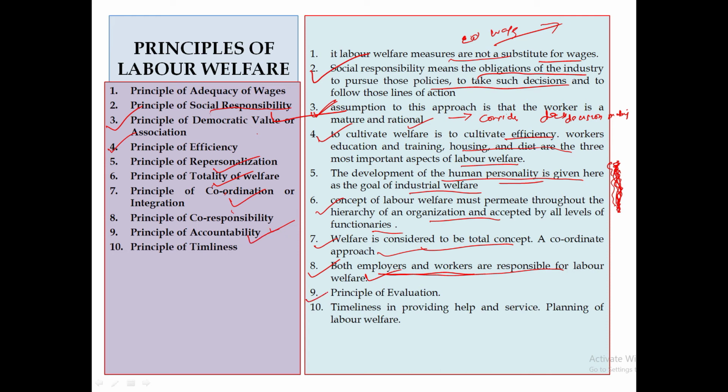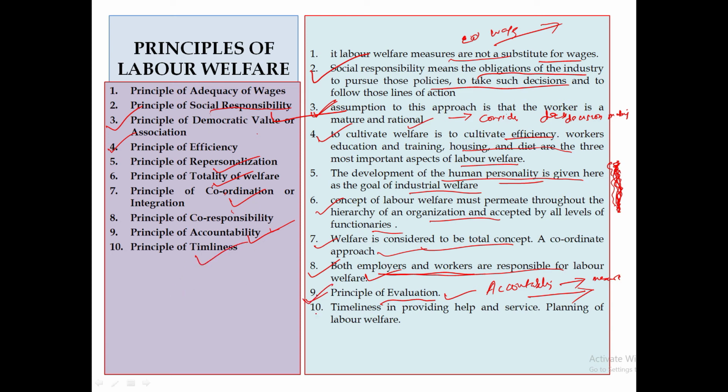Now, principle of accountability. When we say principle of accountability, welfare facilities should be evaluated from time to time. One person or another, the higher authority should get reports on what is going on. You have to measure, have to check whether the employee welfare measures are followed or not. So when you say evaluation, what comes in? It should be accountability.